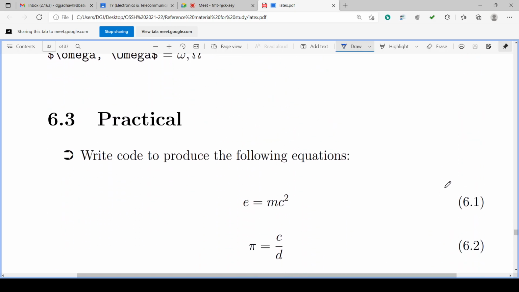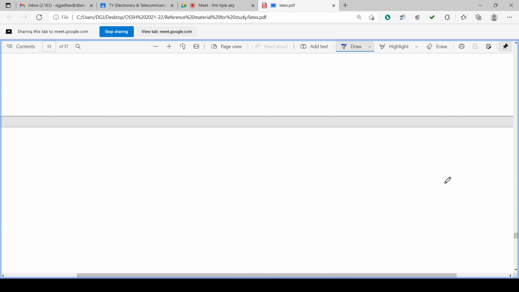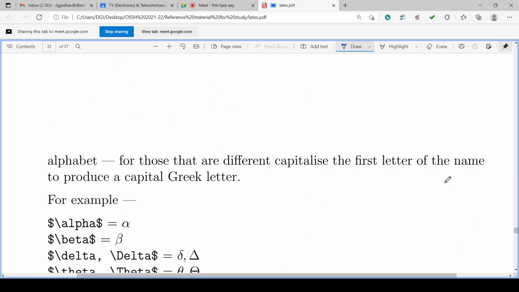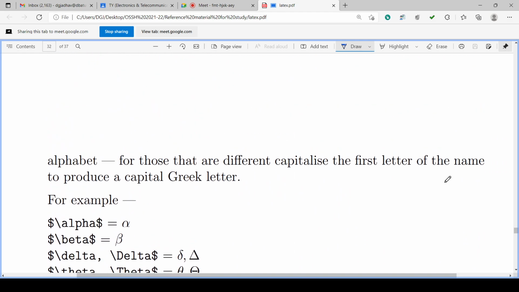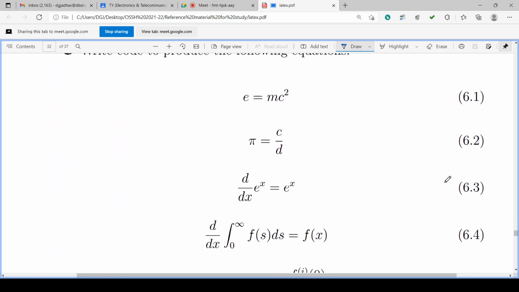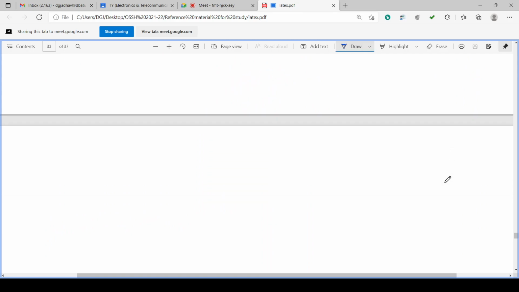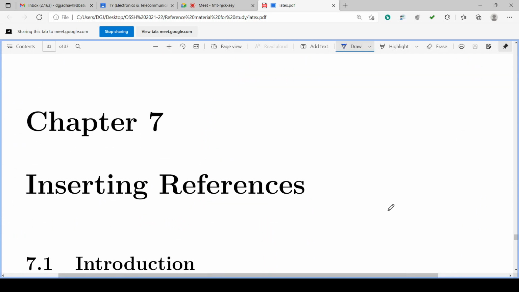So we have discussed the mathematics, and the practical of this is to be done. I have not yet, I think, initiated the link for this. I will initiate it today after this lecture. I forgot it last time. I will initialize it today so that you can submit it today.